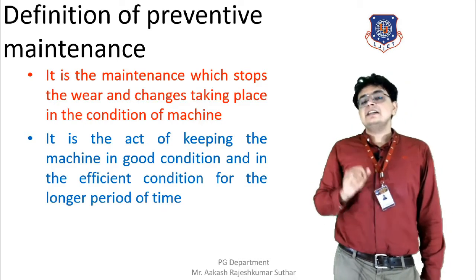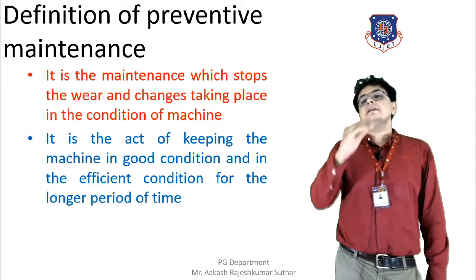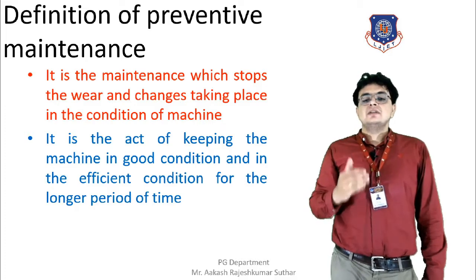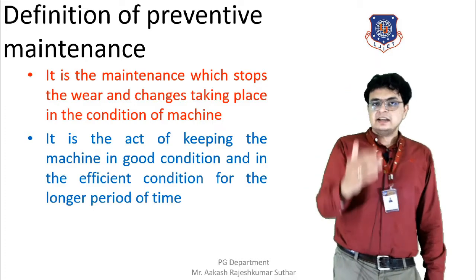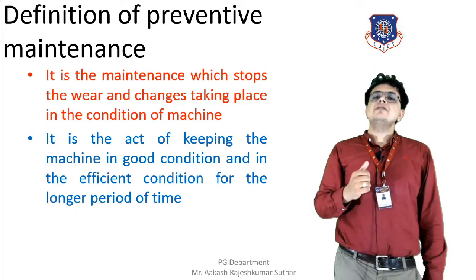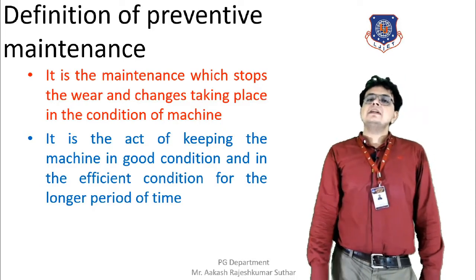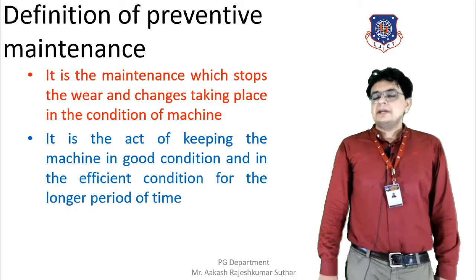The clear-cut definition is that it is an act of keeping the machine in a good and efficient condition for a longer period of time. By this, the design life of the machine can be increased and it will have good efficiency during its design life. This is a proper systematic definition of preventive maintenance.